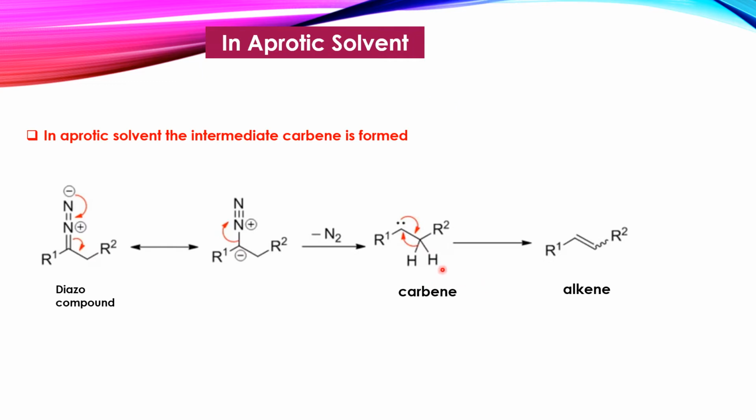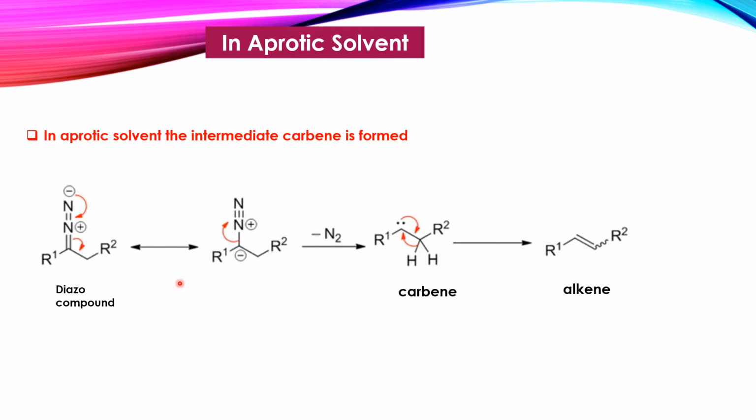Next, we will learn the mechanism of the Bamford and Stevens reaction in the aprotic solvent. I have not mentioned here the formation of the diazo compound, as we know the first step is the formation of the diazo compound. As there is no source of proton, the solvent being aprotic, this diazo compound gets decomposed to the carbene as an intermediate.